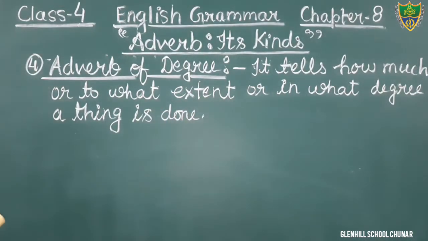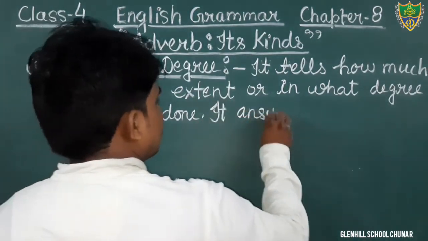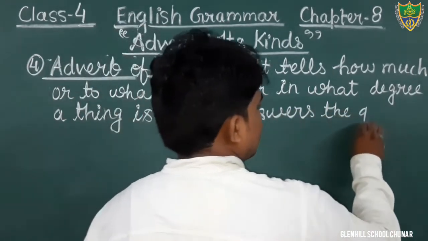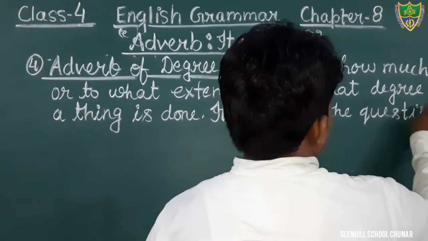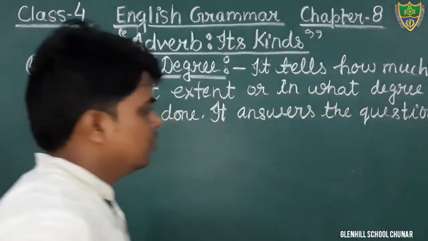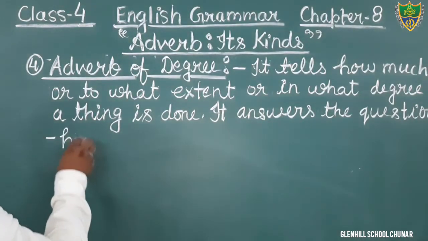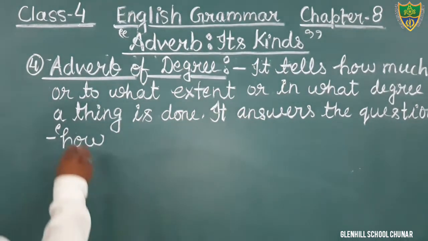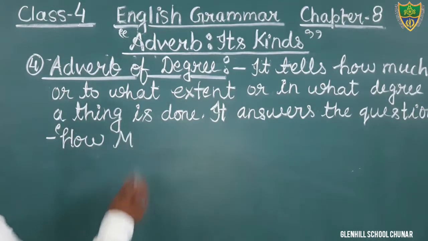Okay? It answers the question how much. In inverted comma you will write how much, H-O-W, how much, M-U-C-H.